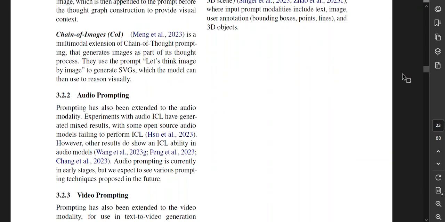Chain of images is a multimodal extension of chain of thought prompting that generates images as part of its thought process. They use the prompt "let's think image by image" to generate SVGs, which the model can then use to reason visually. That's kind of cool. I kind of want to go check that out.